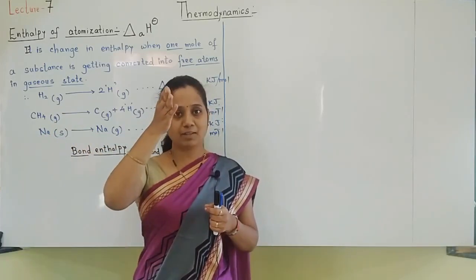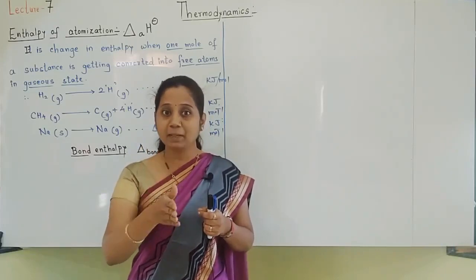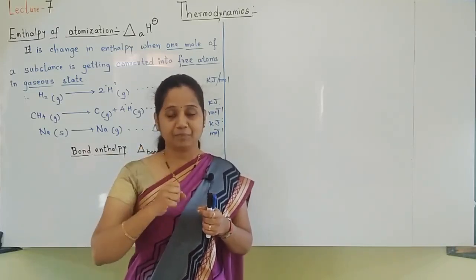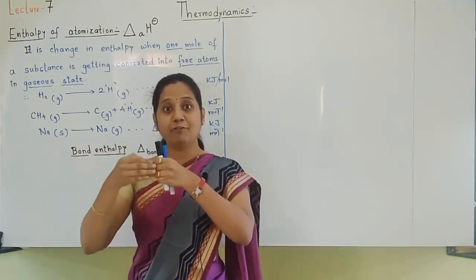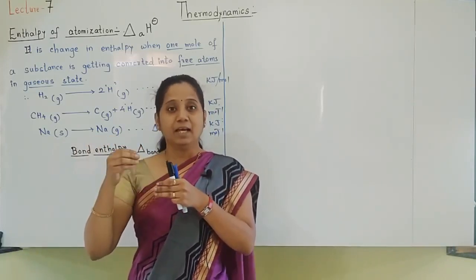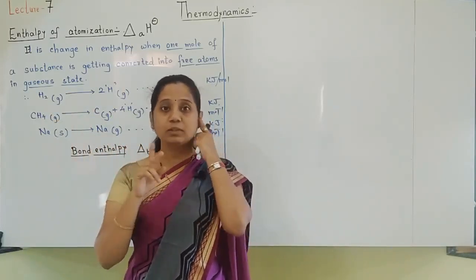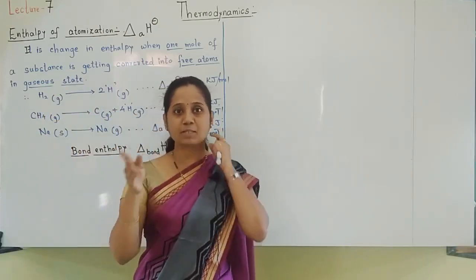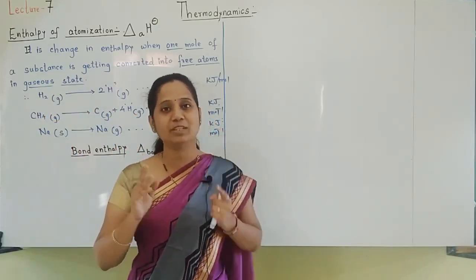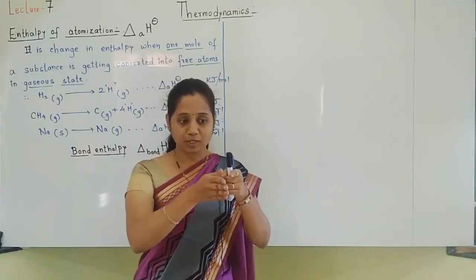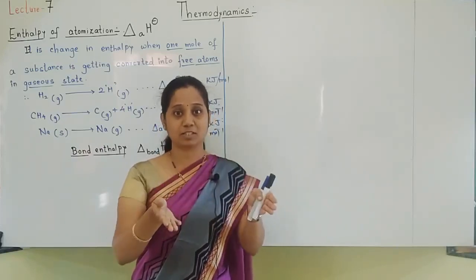So previous bonds are broken down. For breaking bonds, energy is required. And when new bonds are formed, energy will be given out. Both things are taking place, breaking of bonds and making of bonds. But what is the difference between them? Whenever bonds are broken, energy is required to break the bonds.